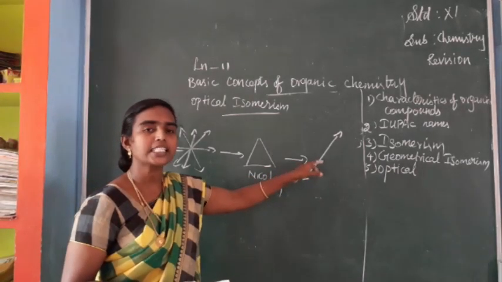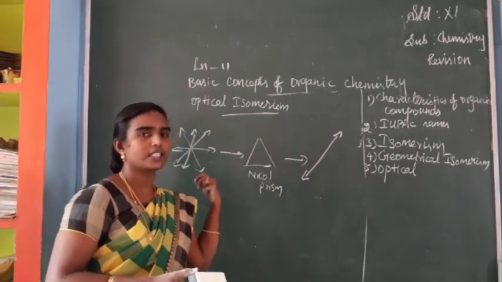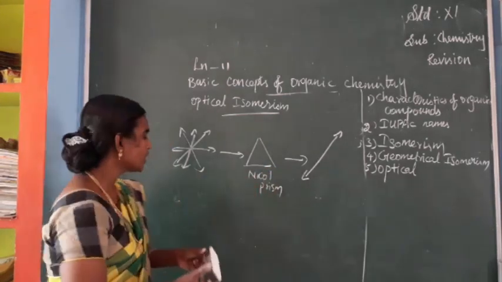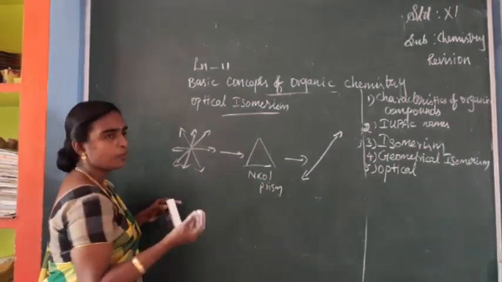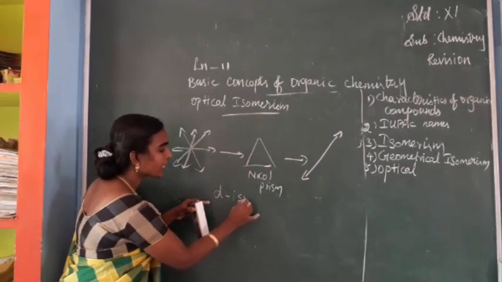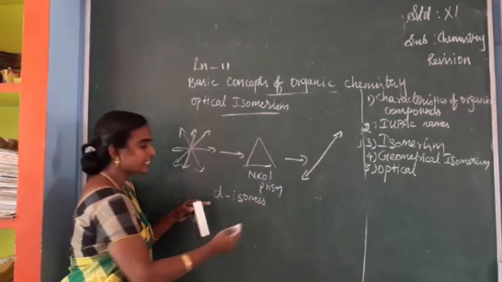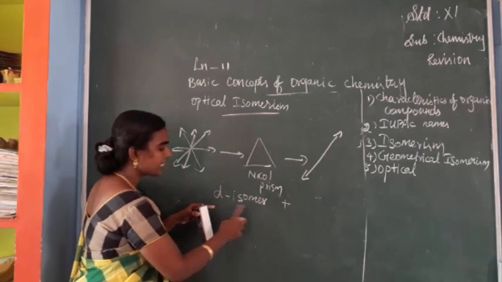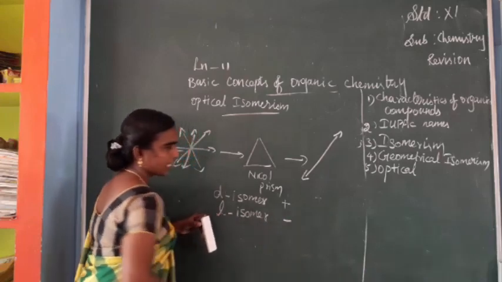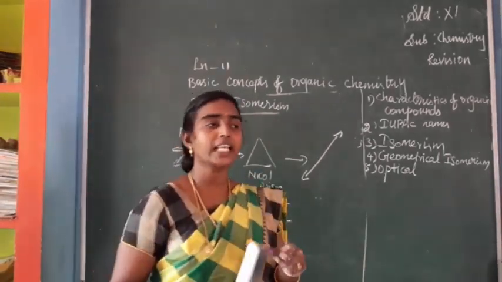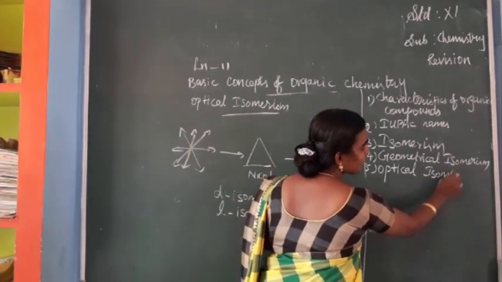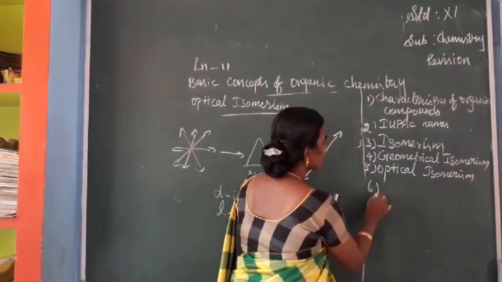If the plane polarized light is rotated toward the anti-clockwise direction, we can say the optically active substance is the L-isomer. So see here, d-isomer and L-isomer. What is the d-isomer? If plane polarized light is rotated in the clockwise direction, that is the plus direction, we say d-isomer. If it is the L-isomer, it should be rotated in the anti-clockwise direction. So in short, how can we define enantiomers? From this optical isomerism we have to study these definitions. So next one is enantiomers.